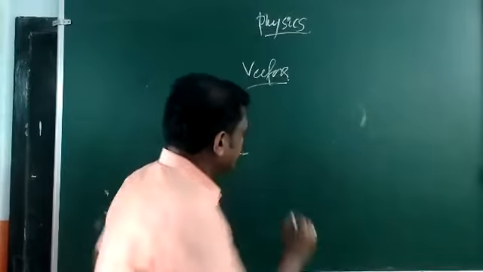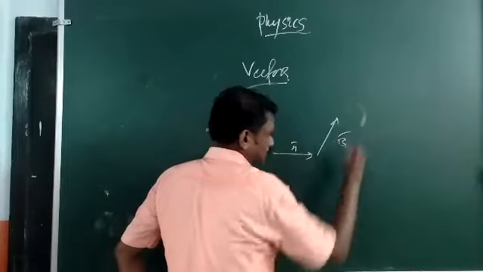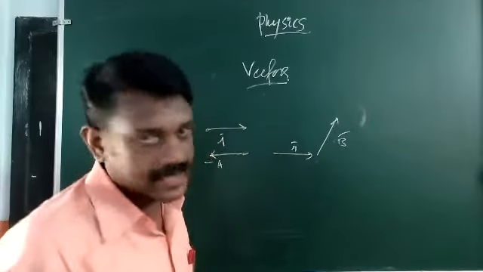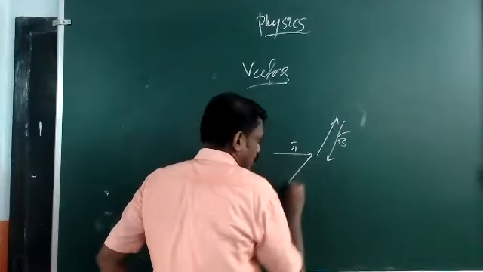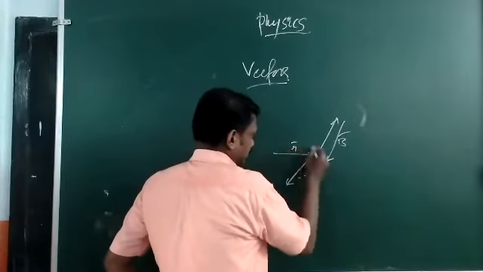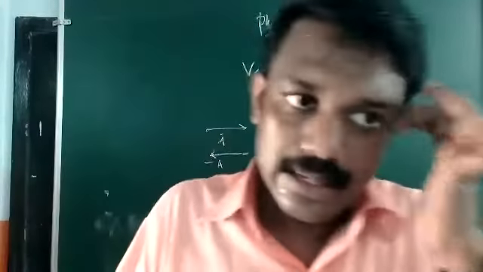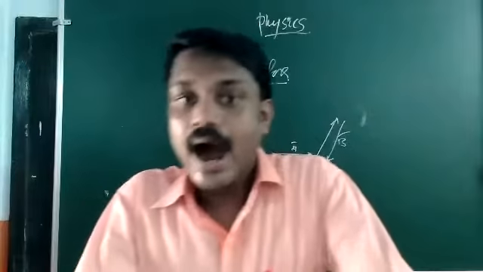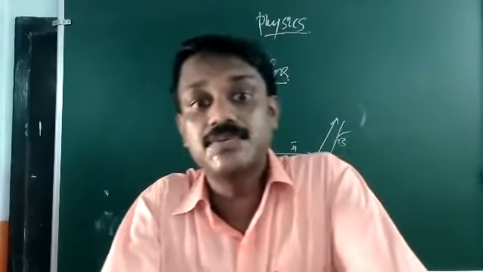So when you are subtracting vector B from vector A, you have to reverse the vector B and add minus B with A. So this is the result. So that is subtraction of vectors, that is addition of the negative of a vector.